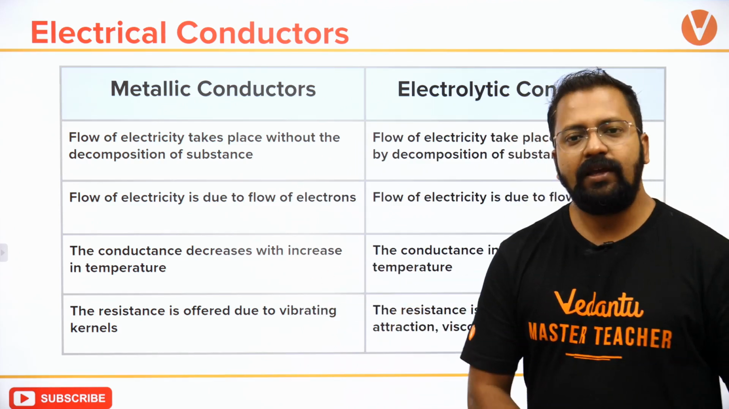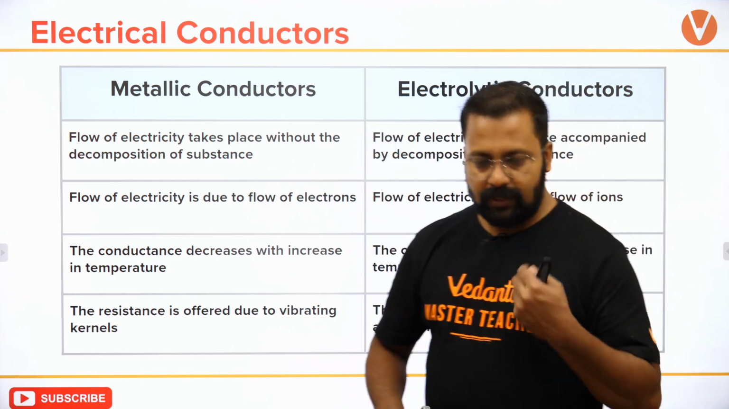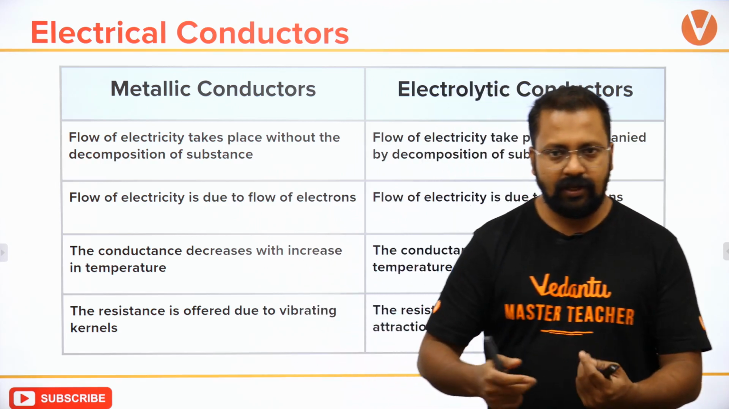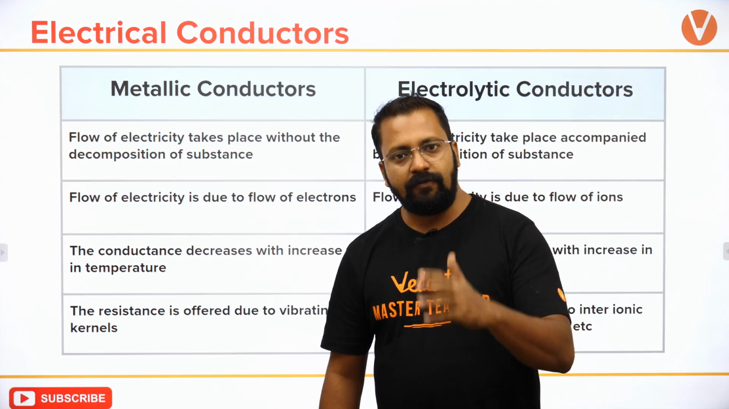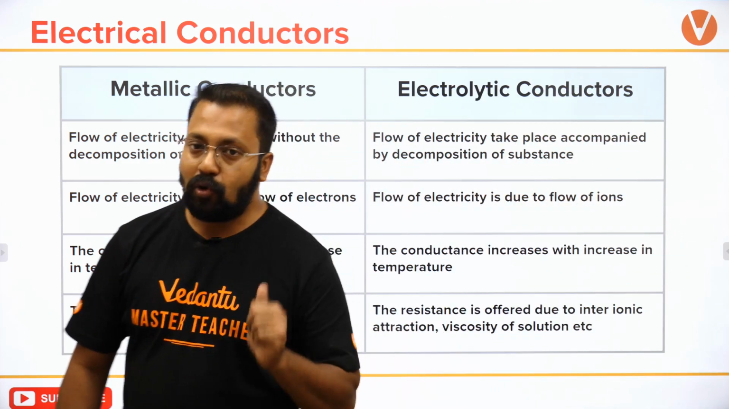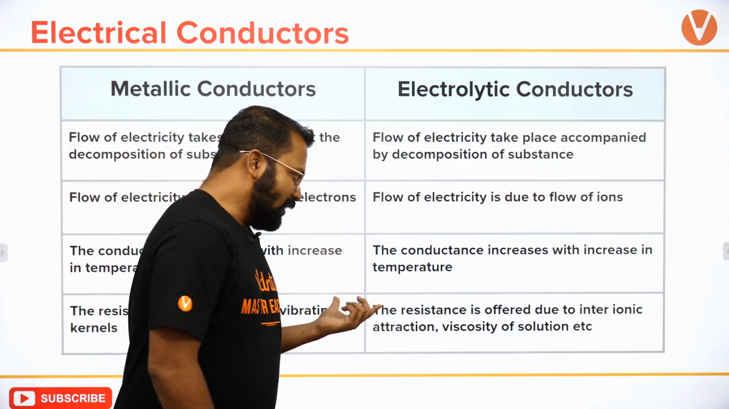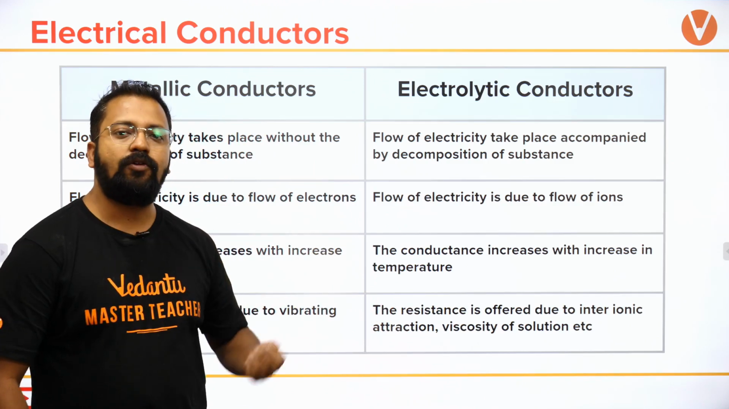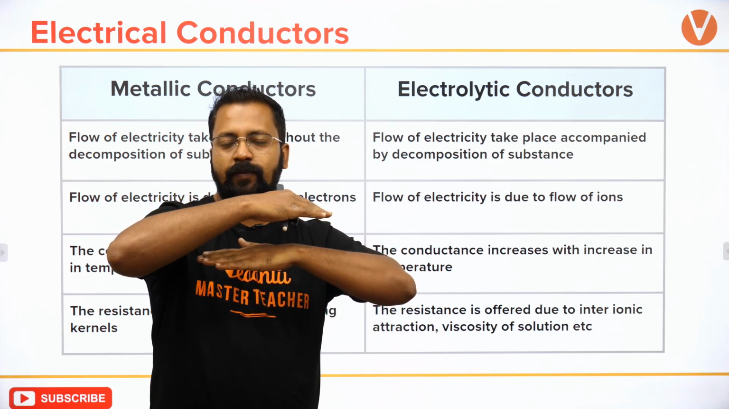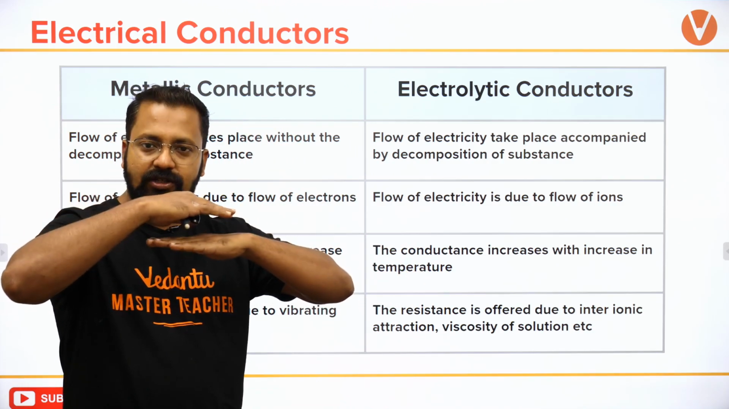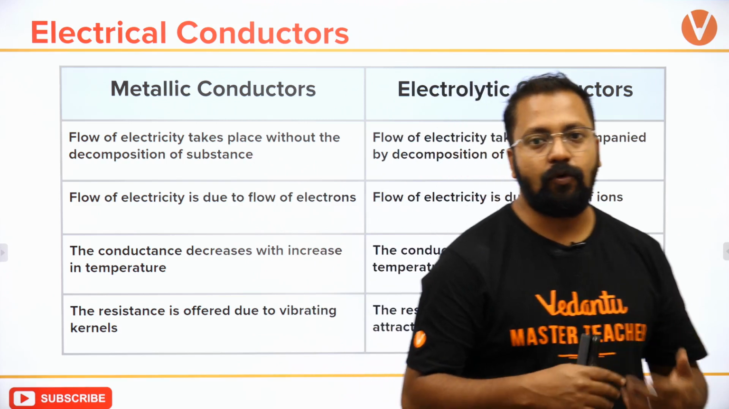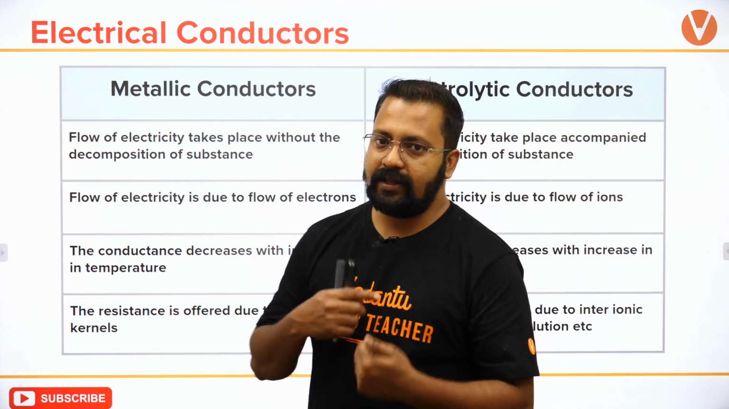The last one is resistance. क्यों होता है metallic conductors में? In metallic conductors, resistance is because of vibrating kernels. ये physics में पढ़ते हो that it is because of vibrating kernels that metallic conductors have resistance. But in electrolytic conductance, the resistance is often due to interionic attraction. Suppose there is an ion and there is another ion and they are trying to move in the opposite direction. If the attractive force is large, the conductance will be less.